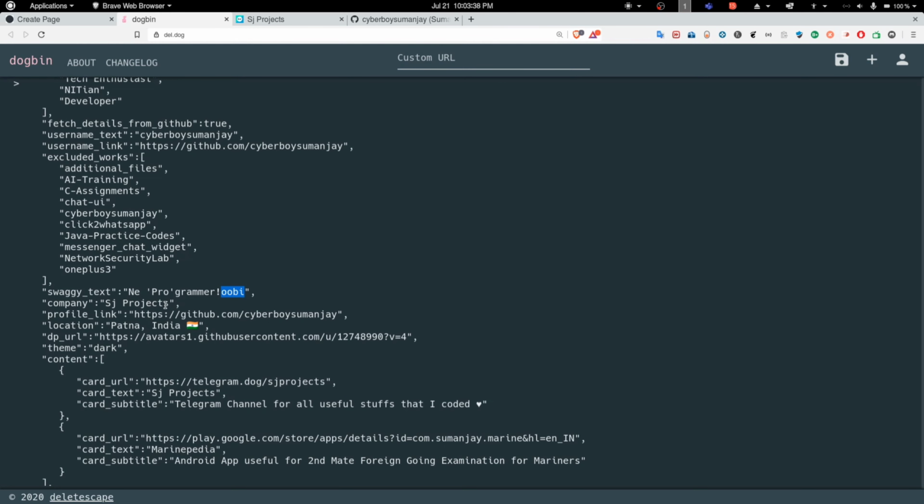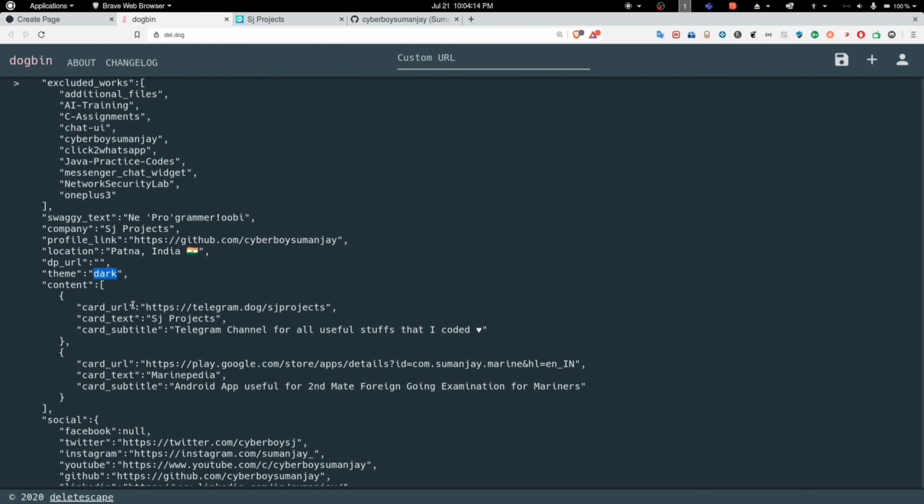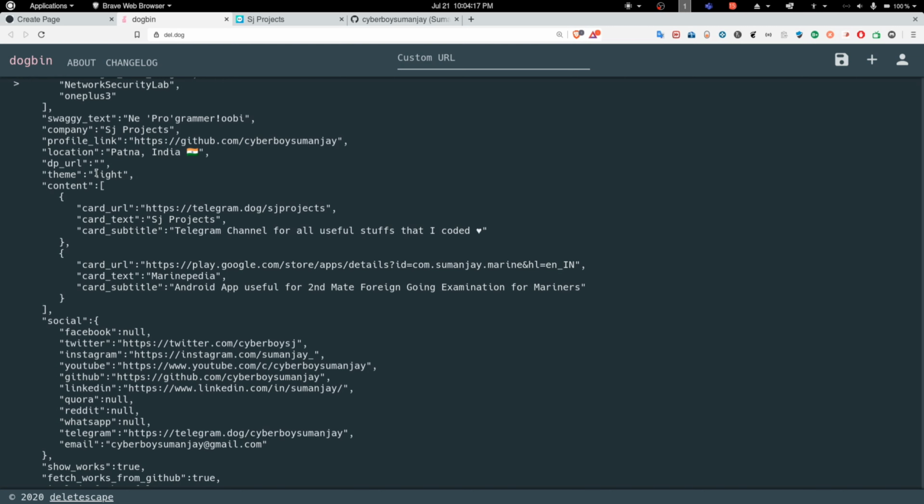Okay, so this Nuvi programmer name will be automatically fetched from here, along with my username. Everything we specify manually, like company, profile link, location, and DP URL, is currently set to manual. But if I don't put anything, it doesn't matter, because it will be automatically fetched from GitHub and overwritten. I don't want to write the DP URL because it will be fetched from GitHub only. And the benefit I told you earlier is that if you build automated GitHub profiles, whenever you change the DP on GitHub, it will automatically be changed on your profile also.